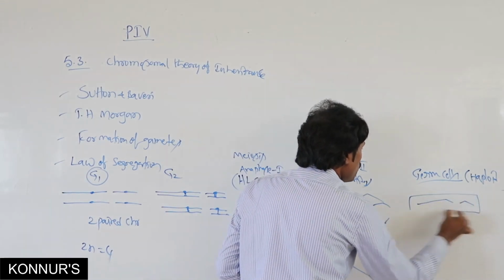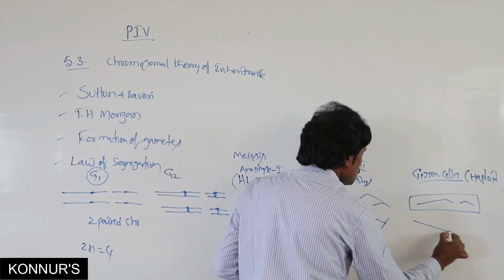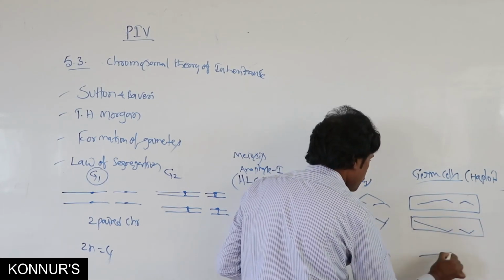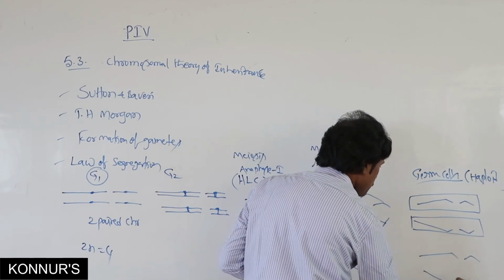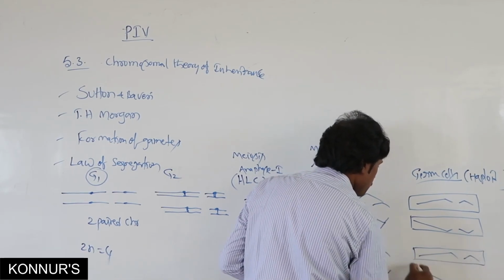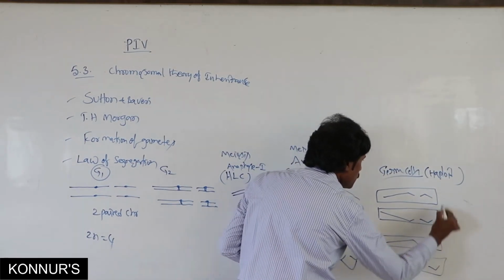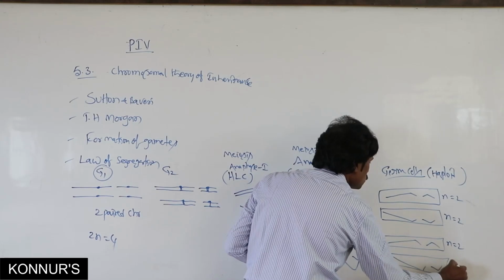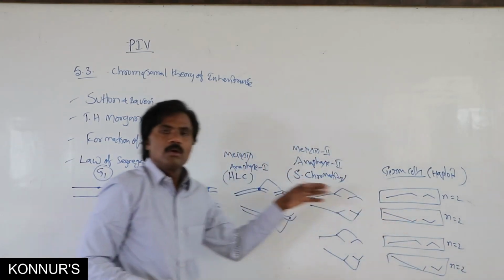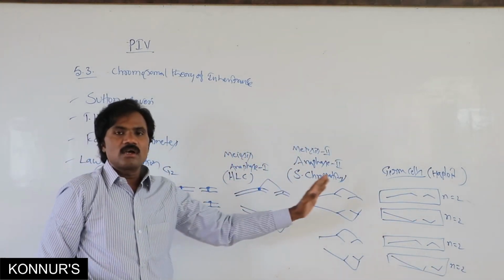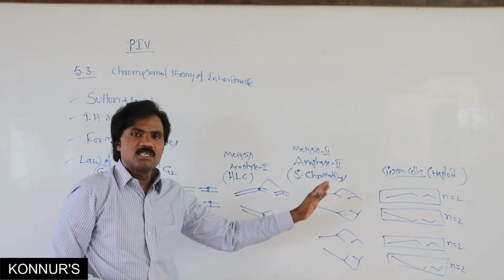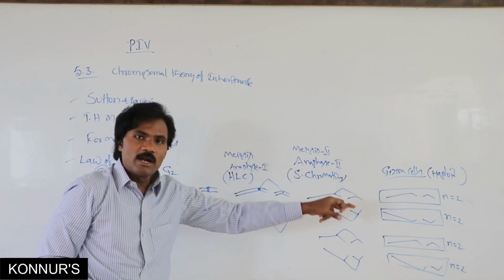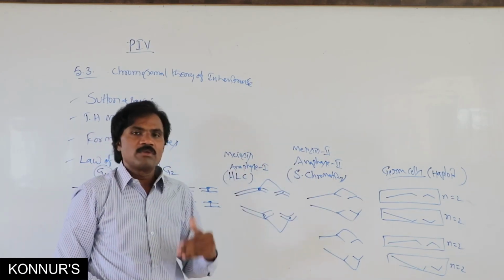This is one haploid cell; here n equals 2. That is haploid. Here, segregation of gametes, formation of gametes from diploid chromosomes to the haploid one. This is the law of segregation.